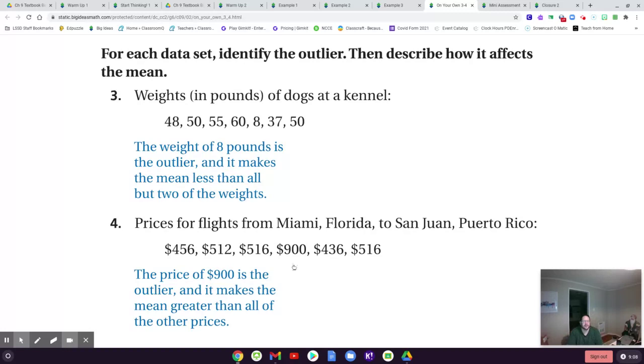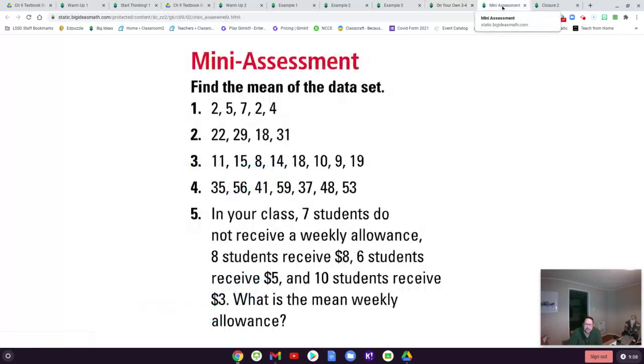All right, hopefully for number 3, you said 8. And for number 4, hopefully you said this 900 was the outlier, because this 900 is way bigger than the other ones, and this 8 is way smaller than the other ones. Now, when you get into math next year and the year after in high school, there's an actual formula to calculate outliers. Don't worry about that this year. Okay, so for you guys, an outlier is just a number that's way smaller or way bigger than the other numbers. And sometimes there aren't outliers.